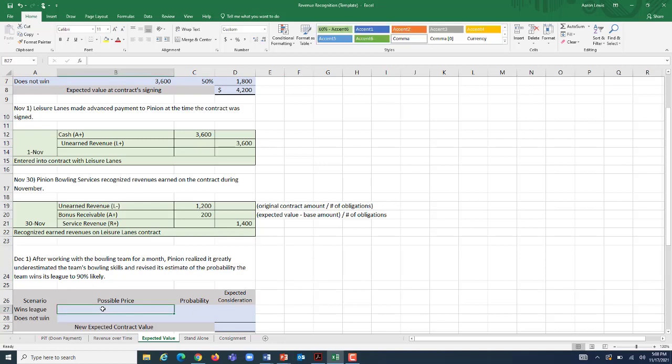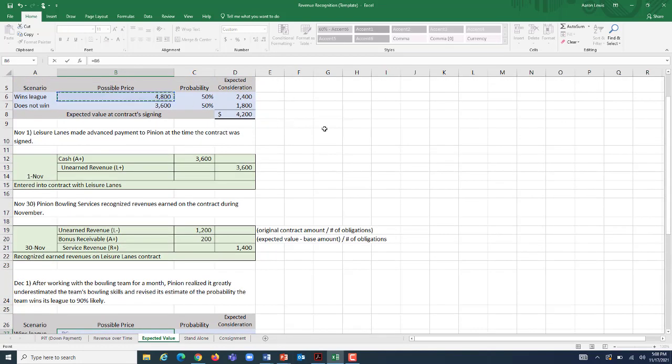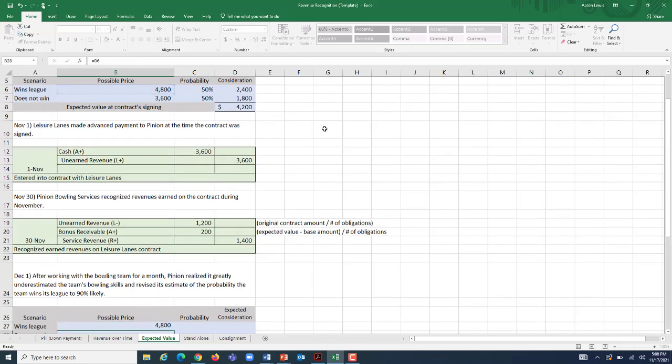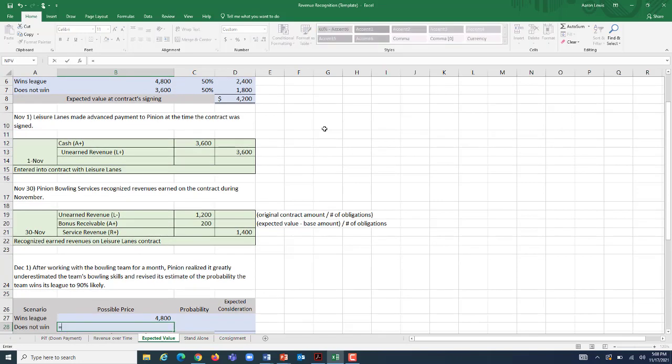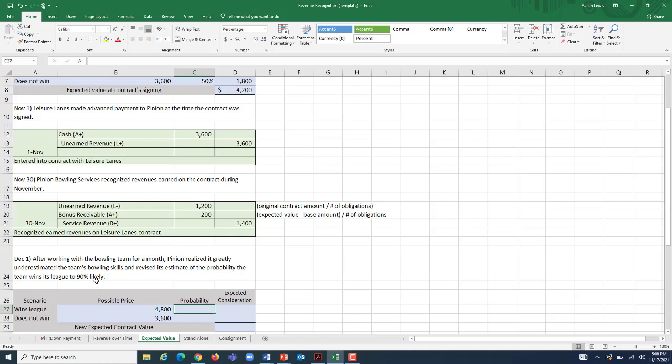We still have the two same possible prices. They're going to win their league. We're going to get our $1,200 bonus off of our $3,600 base, increasing our total compensation received to $4,800. Or they're not going to win the league, in which case we still get $3,600 from Leisure Lanes. But now we think there's a 90% chance that they win the league, much more likely than 50-50. Which means there's only a 10% chance that they're not going to win the league. Your probabilities always have to add up to 100.